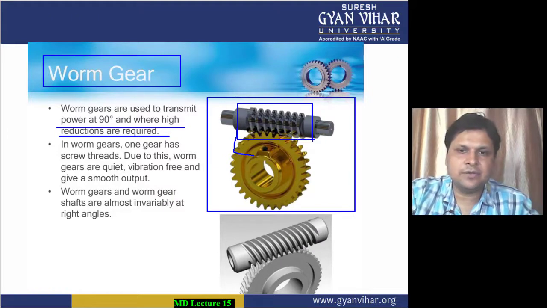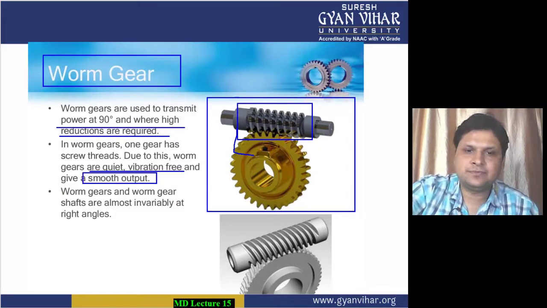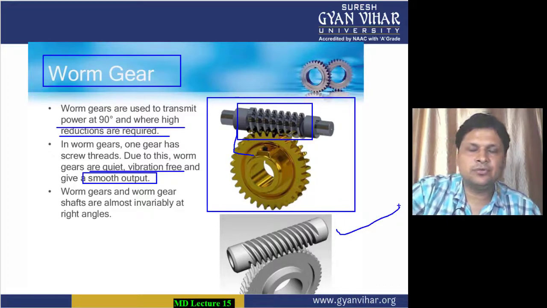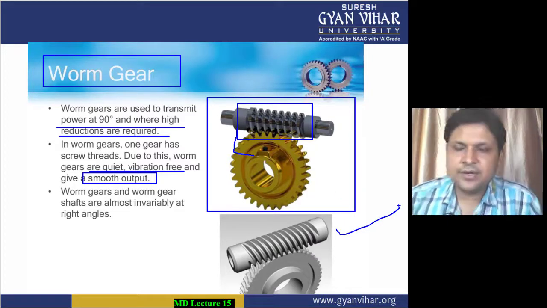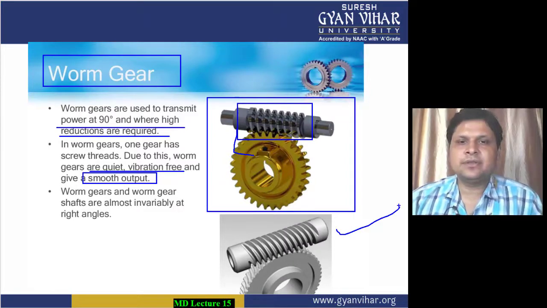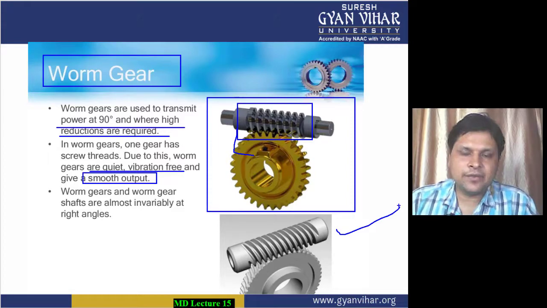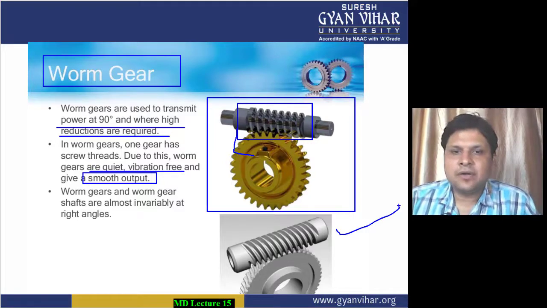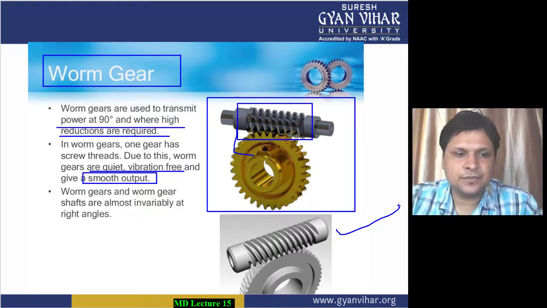Due to this, the worm gears are quite vibration free and smooth in operation. One of the major advantages is that they are very quiet, vibration free, and smooth in operation, and they are always at right angles. So I hope worm gear is understood. The advantages of worm gear are: first, it can transfer power between non-coplanar shafts which are at 90 degrees to each other. Second, since the teeth of one of the gears are of screw thread design, the operation is very smooth, vibration free, and very quiet. So this was worm gear.